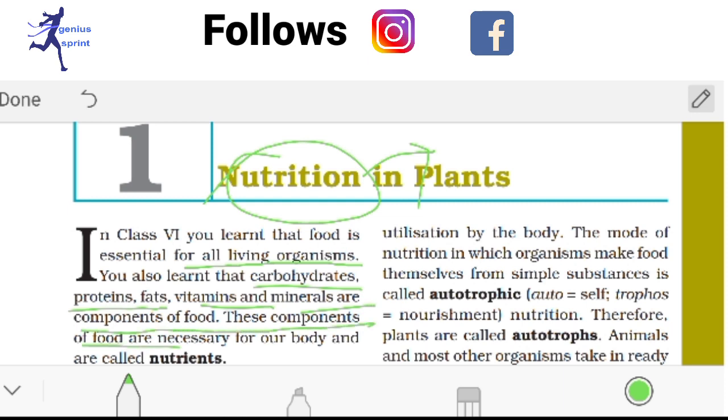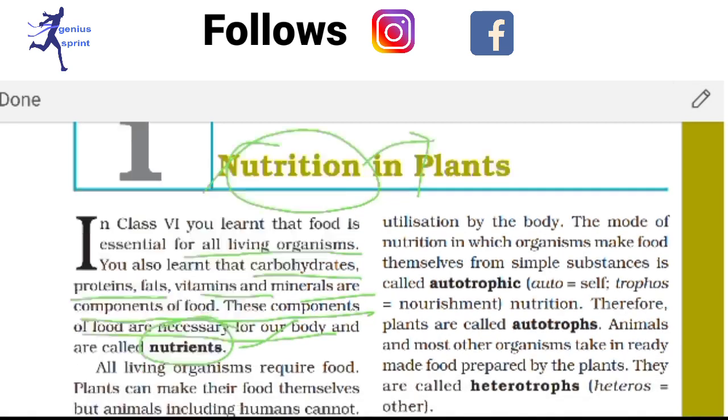These components are necessary for our body and are called nutrients. So the nutrients are carbohydrate, protein, fat, vitamins, minerals and water, and sometimes roughage also.